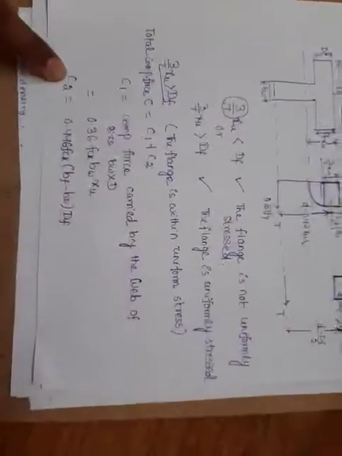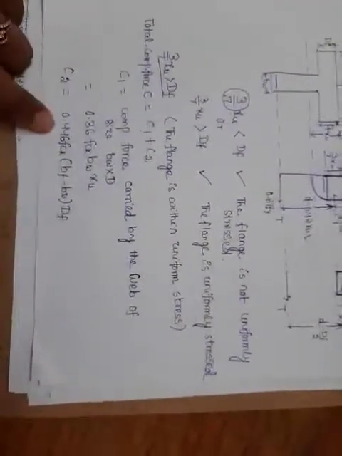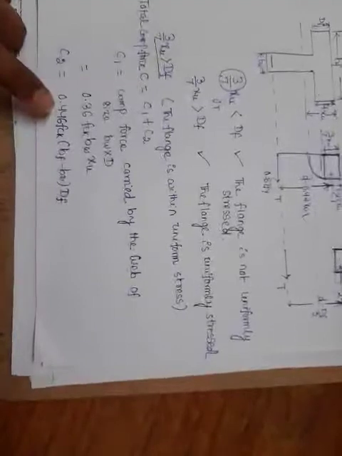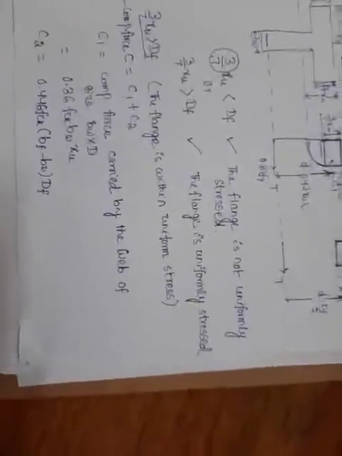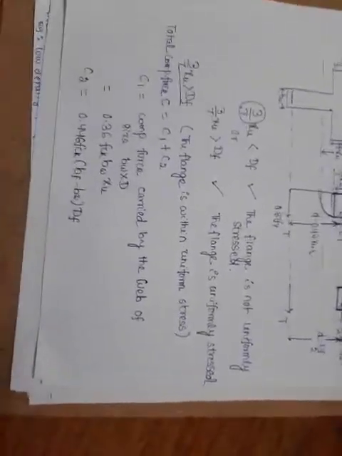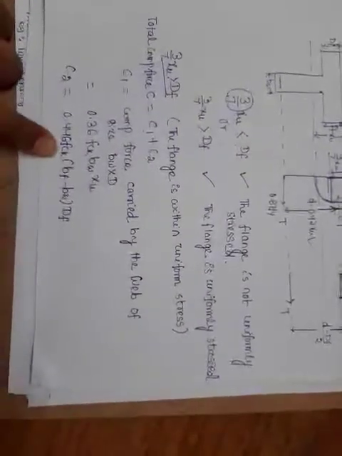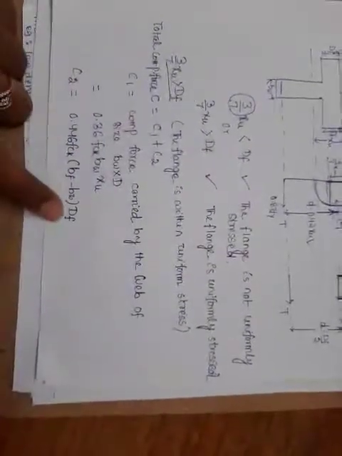Then C2 is the compressive force carried by the flange. The stress is 0.446 fck and it is uniform for a depth of Df. So the compressive force will be 0.446 fck (bf minus bw) Df.